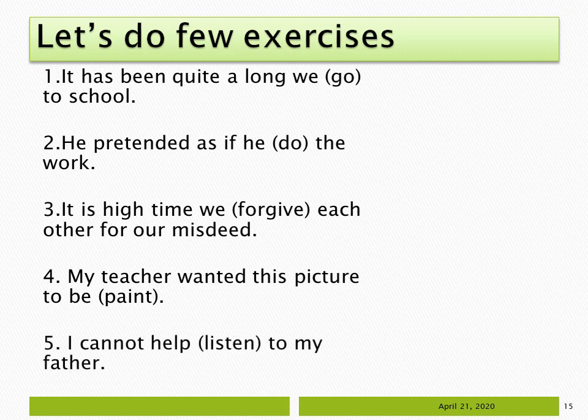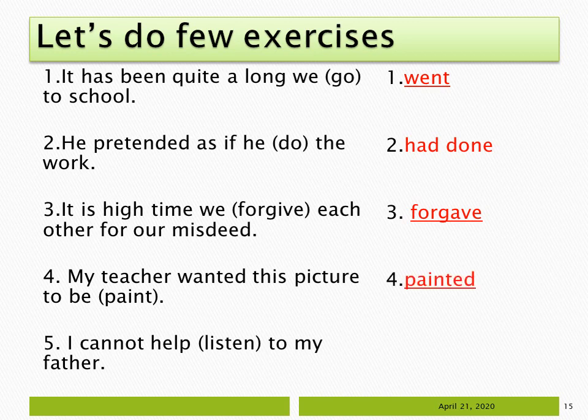Number five, I cannot help listen to my father. So cannot help or could not help, after those phrases we have to use the present participle of the verb. So let us see the answers. It has been quite a long since we went to school. He pretended as if he had done the work. It is high time we forgave each other for our misdeed. Number four, my teacher wanted this picture to be painted. Number five, I cannot help listening to my father.